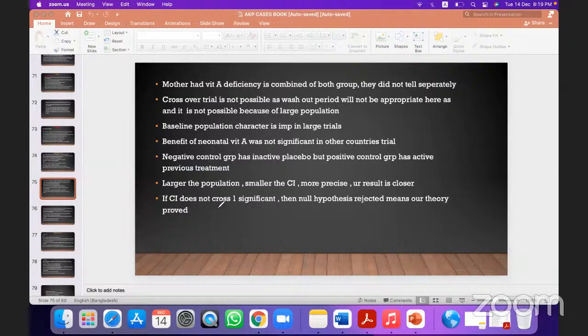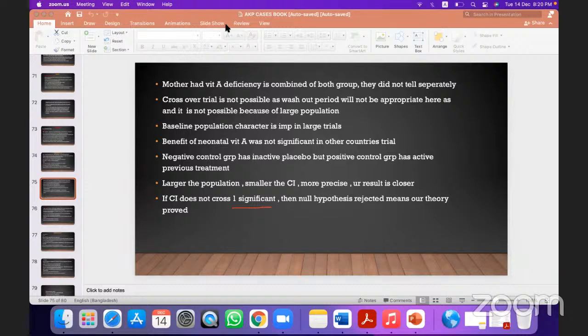If the confidence interval does not cross one, that means it is significant. Yes, we already know that in case of relative risk or odds ratio, if the confidence interval crosses one, it is not significant. So if the confidence interval does not cross one, it is significant. Then the null hypothesis is rejected, meaning our theory is proved.